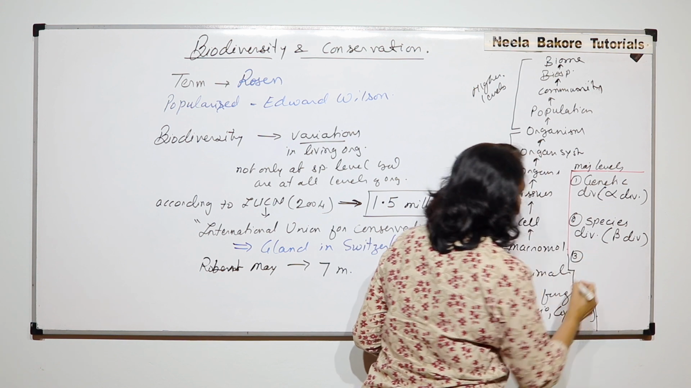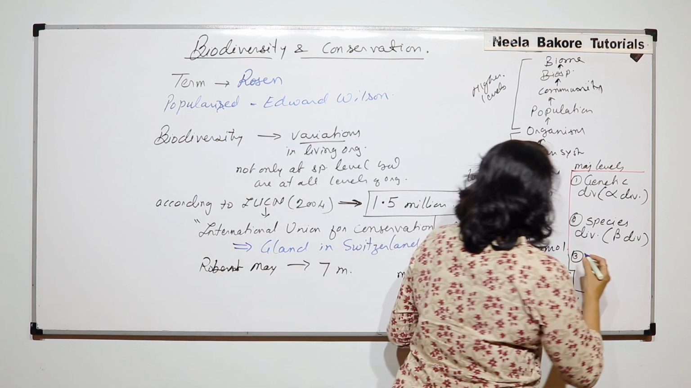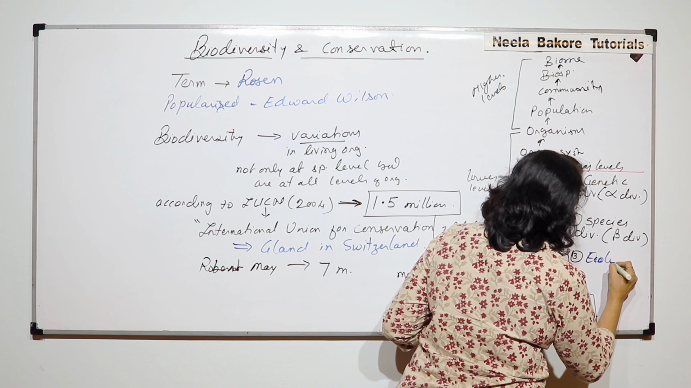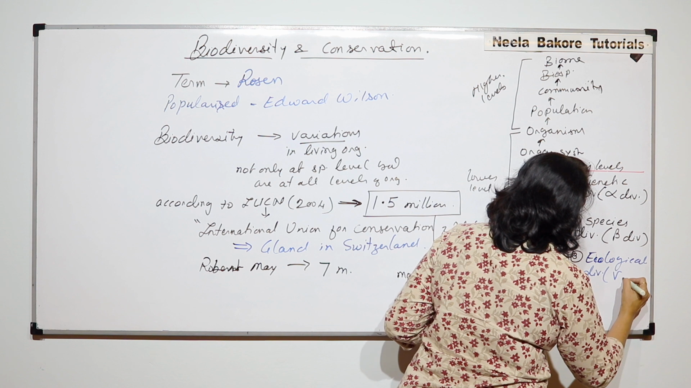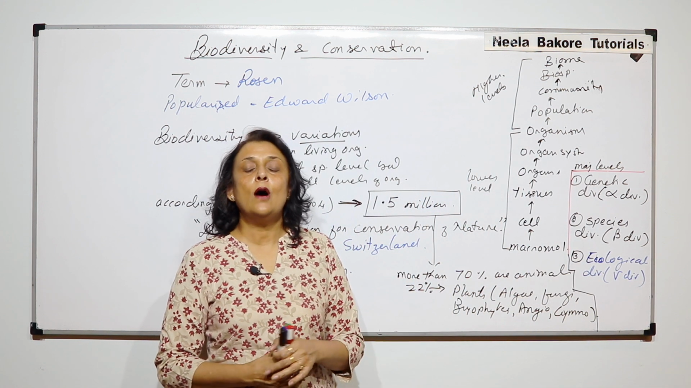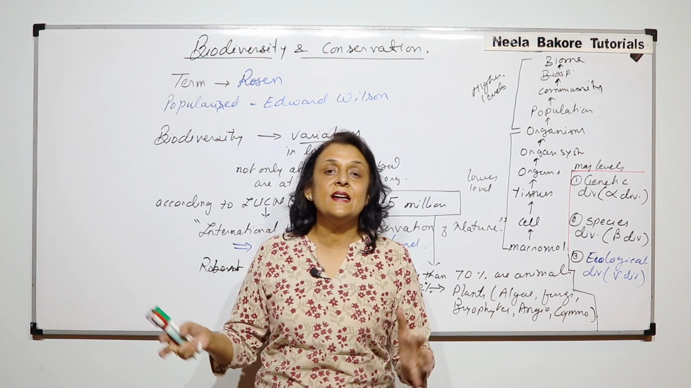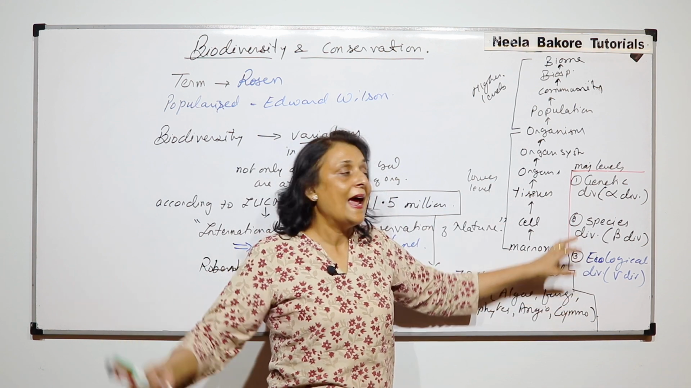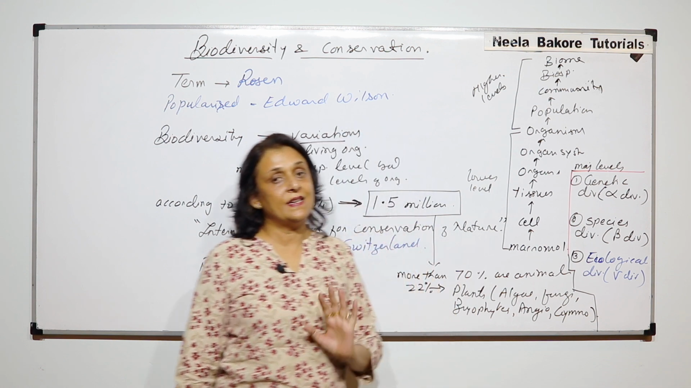And then the third level is at the ecosystem level. Ecological diversity, which is also known as gamma diversity. Here we will talk about how many different ecosystems there are, and this is at a bigger level. So from the gene level, we are going to the ecosystem level, and these are the three main levels where we will be talking about this diversity.